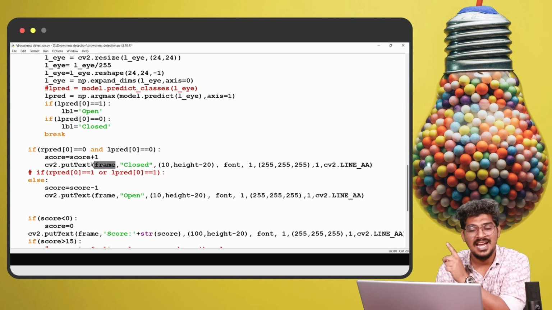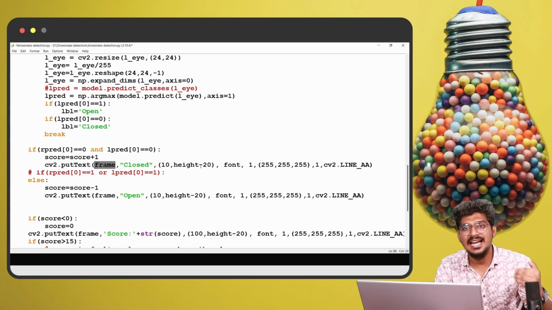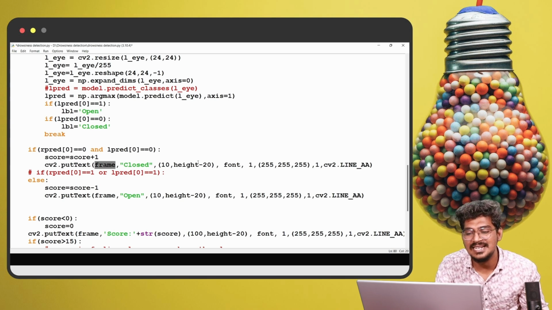Then cv2.putText, the text will be closed. Height is where we should display this. At the end of the frame it will be displayed, so that is the reason for height minus 20, then 10. This is the default range to fix it at the end of the frame. This is the thickness, this is the style, and this is the color, that is white.